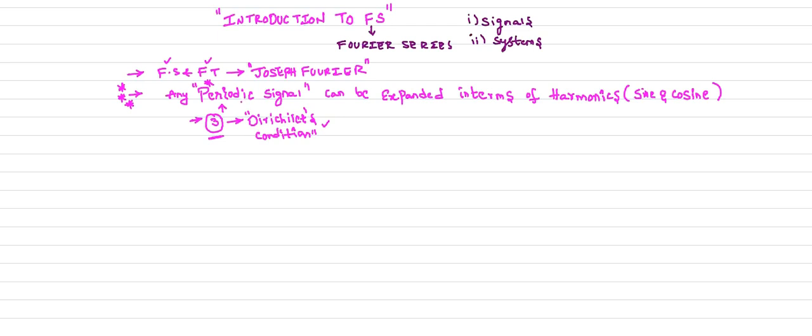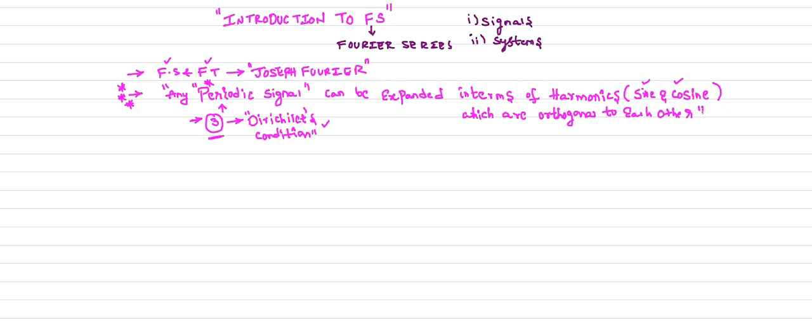If a periodic signal satisfies the Dirichlet conditions, it can be expressed or expanded in terms of the harmonics, so it can be expressed in terms of the sine and cosine functions, which are orthogonal to each other. So this is the exact definition of Fourier series.